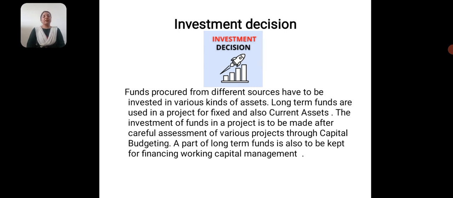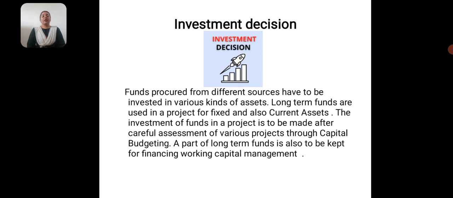Whenever the company takes an investment decision, it has a long term perspective. Long term funds are used for fixed and also for current assets, and this decision is taken by the company to buy an asset, to invest in manufacturing a particular product, or to invest in a particular business or area of venture.